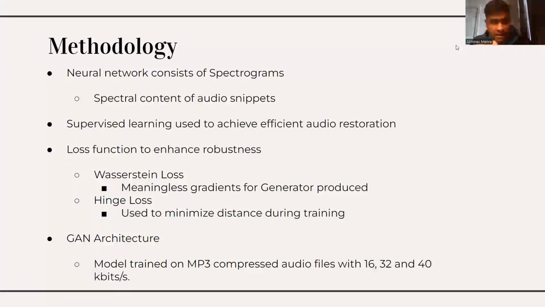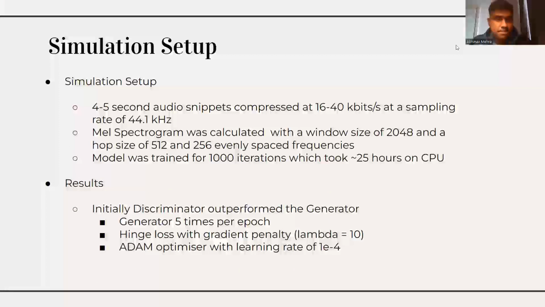Our GAN architecture is used in a way that the model is trained on MP3 compressed audio files at 16, 32, and 40 kilobits. In the simulation setup, the compressed audio files were split into 4 to 5 second audio snippets at a sampling rate of 44.1 kilohertz. The Mel spectrogram was calculated with a window size of 2048 and hop sizes of 512 and 256. The model was trained for 1,000 iterations, which took approximately 25 hours.